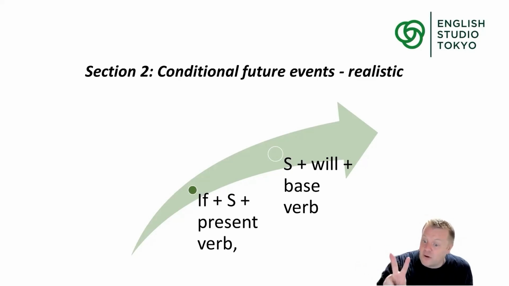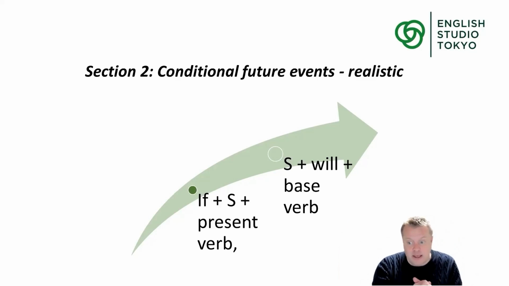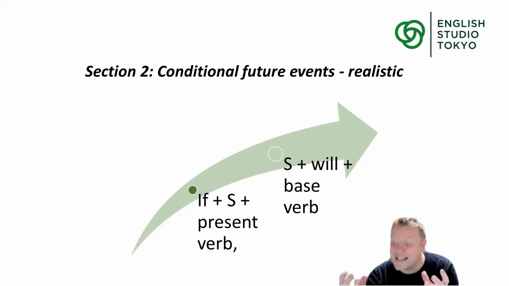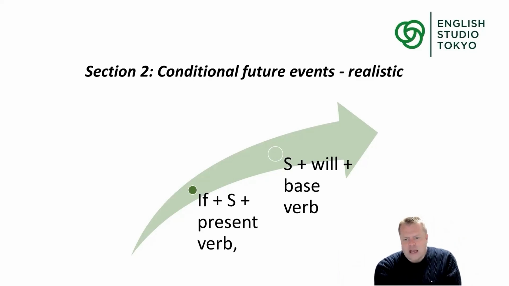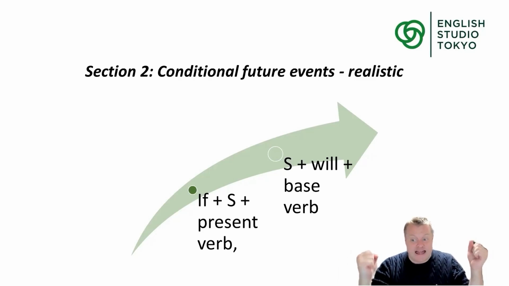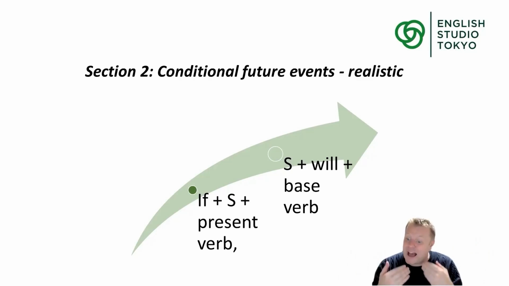Today, we're going to focus on only two ways, and these are ways to talk about the future. So the first way to talk about the future is a conditional future realistic event. A realistic event is an event that we think has a good chance of happening. Does it have a good chance? Does it have a bad chance of happening? That's your decision. So we have to use some human judgment.